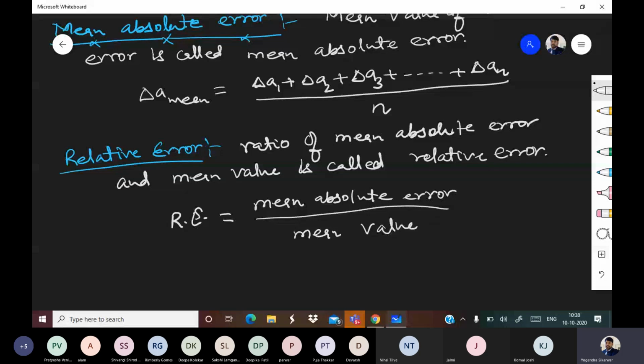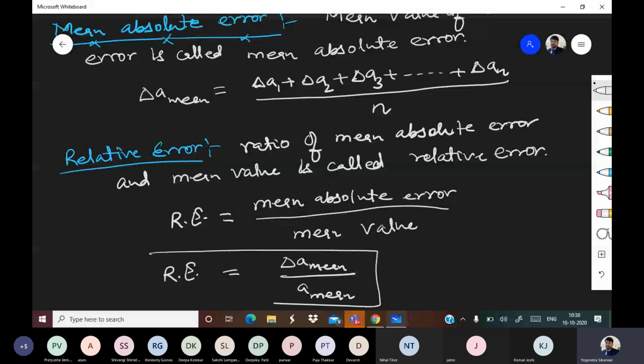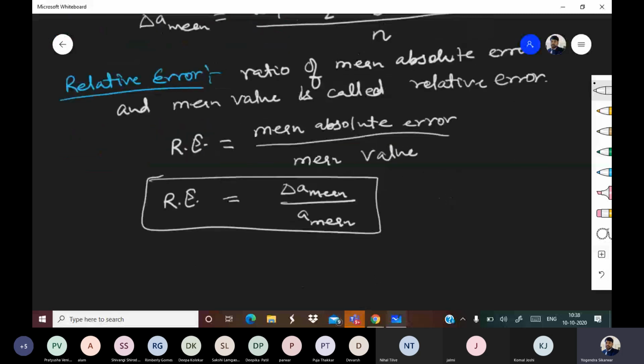So RE is equal to delta A mean upon A mean. Relative error is delta A mean upon A mean.